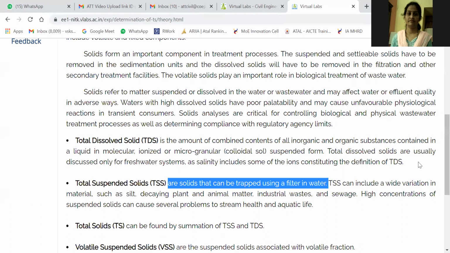And those that pass through that filter will be the dissolved solids.